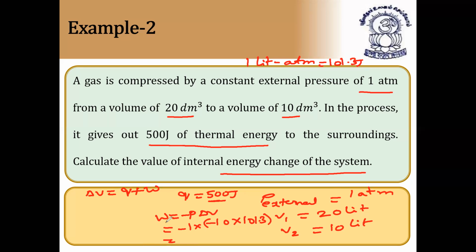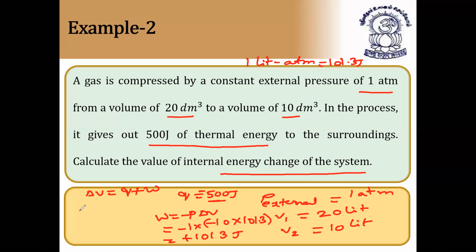So you'll get W is equal to negative on the whole. After multiplying this, you got W is equal to plus 1013, because P is 1, 10 into 1 not 1013. So W is equal to plus 1013 joules. And very important, Q is given out. Q is out 500 joules, so Q is taken as negative.